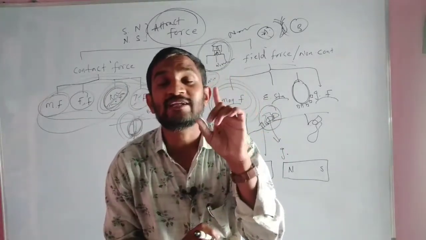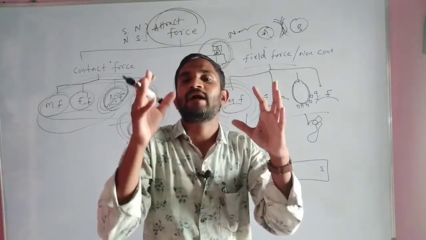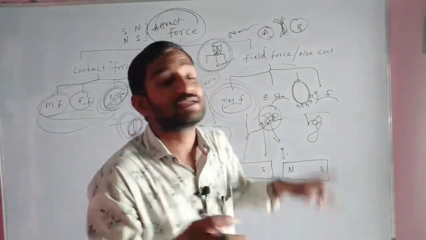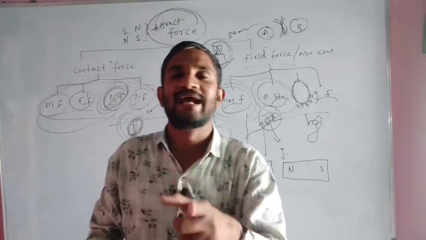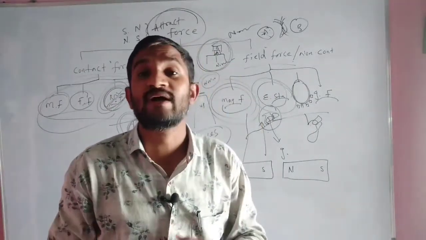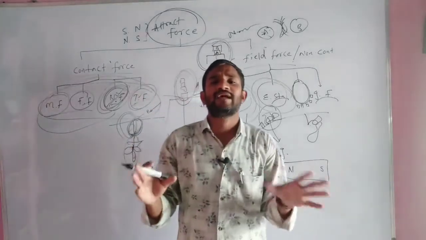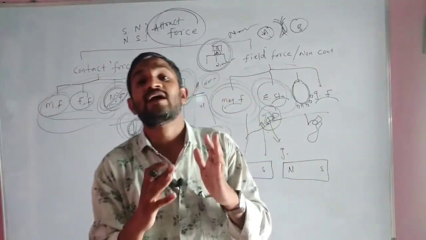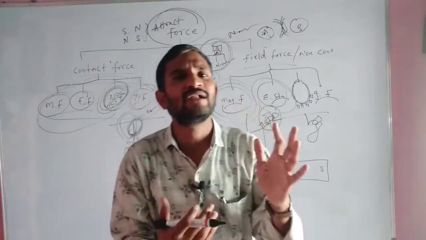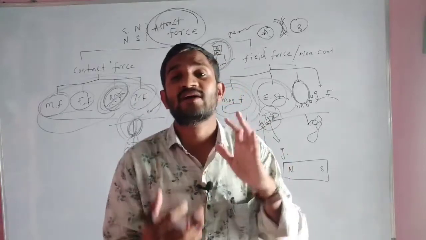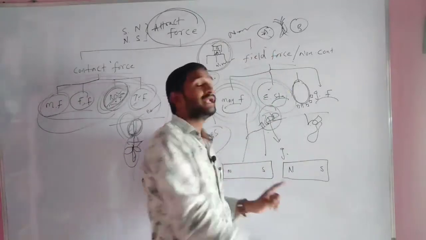How does the balloon get the charge? By rubbing. The forces working between the charged balloon and the particles of the paper, what do we consider them as? Electrostatic forces. Wherever you go, electrostatic forces are generated by rubbing. That means we are giving the charges manually. These kinds of forces we know as what?